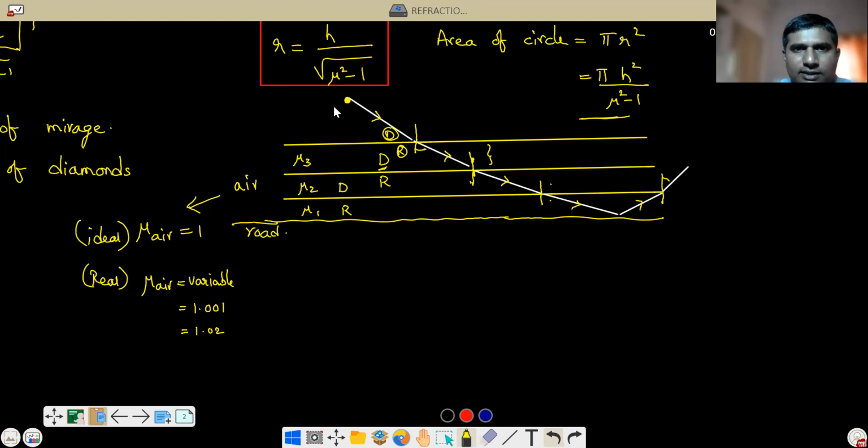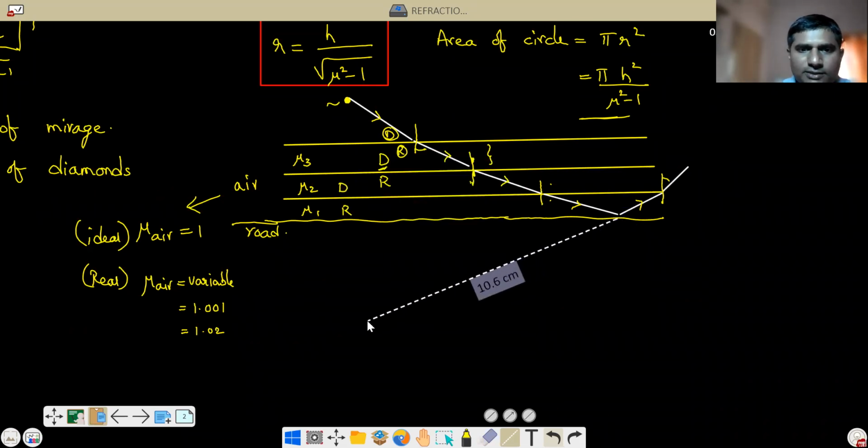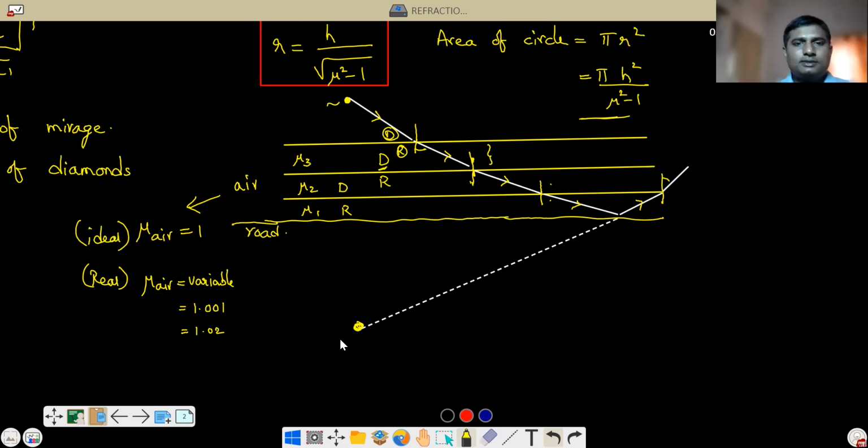Finally you will see something which is air, floating here. You will see as if some water is present here, but there is no water. Same thing in deserts also. It appears that there is some water, but there is no water. It is because of total internal reflection.